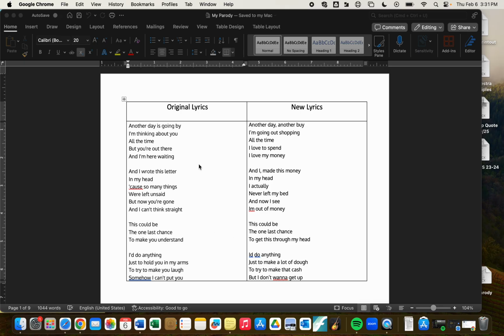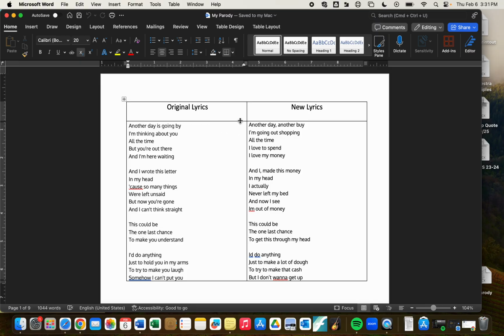So your first step is going to be counting the number of syllables in the original song. Now, when I say syllables, I mean syllables, like in English class from second grade or whatever when you learn syllables, not words, syllables. So if we count here, we have "another day is going by." So we have 1, 2, 3, 4, 5, 6, 7, 8. Okay, another day is going by. Use your hand. You can't see me, but I'm counting with my fingers right now. So we have 8 syllables in this first line. And if we look at my first line here, "another day is, another day, another by," 8 syllables as well. They match.